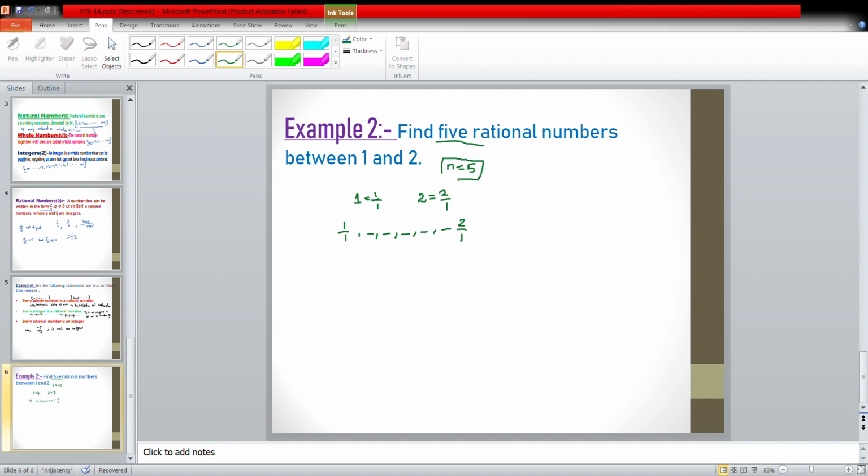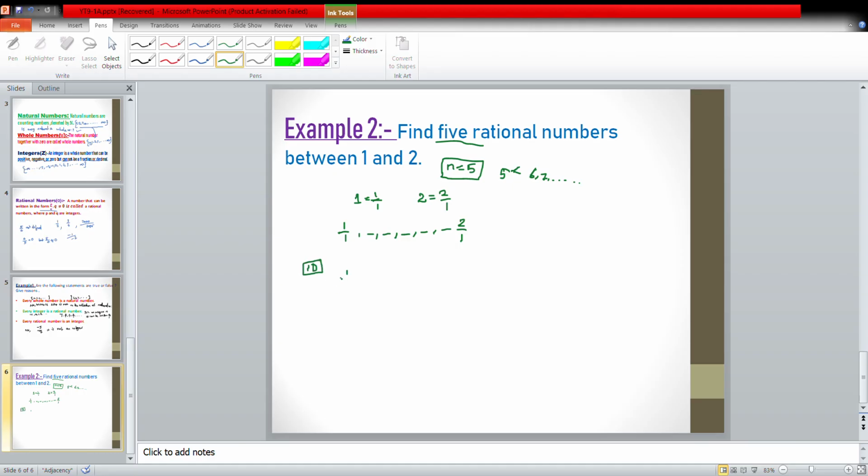Since the question asks for 5, you can choose a number which is greater than 5, from 6, 7 onwards, any one number. And what we have to do is multiply that number in the numerator as well as in the denominator. Here I am taking a number like 10, greater than 5.